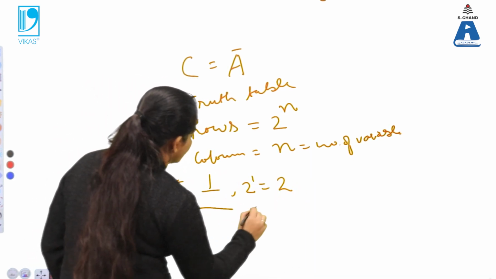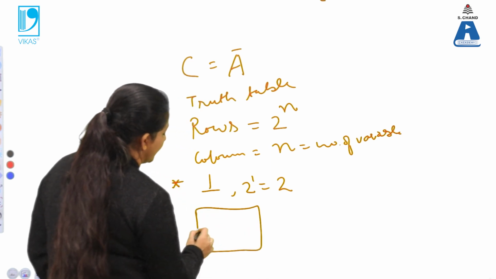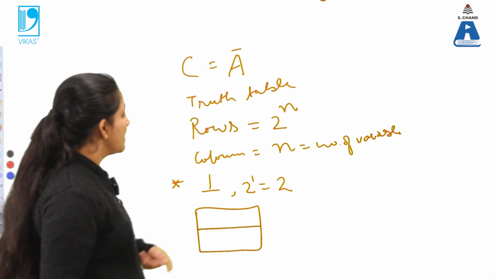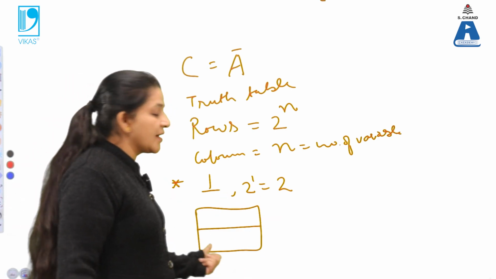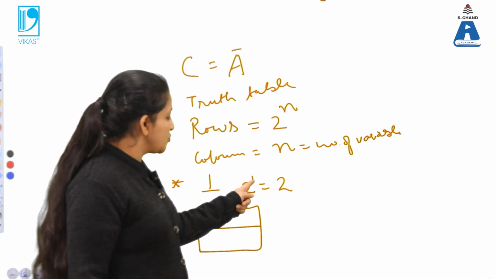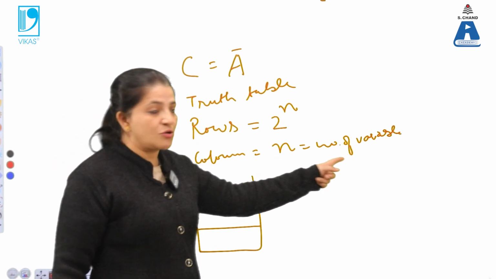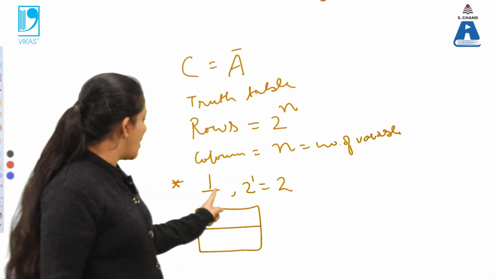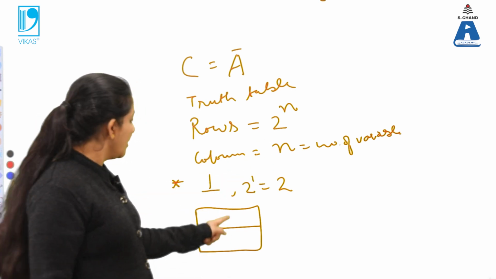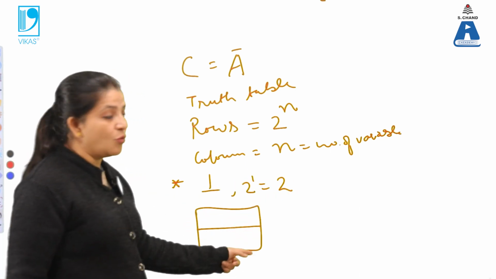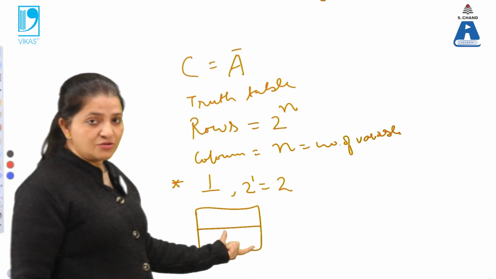That means in the truth table the column will be 1 and the rows will be 2. The truth table for the NOT gate is like this. The number of variables is equal to the number of columns, so there is 1 column here, and 2 raised to power 1 is 2, that means there will be 2 rows. That is the representation of the truth table.